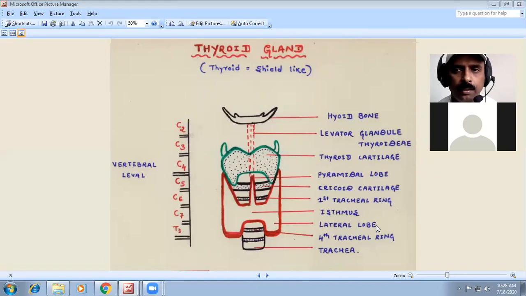Then you have to tell about the blood supply: superior thyroid artery and inferior thyroid artery. Then I have told the nerve supply, the cervical plexus of nerves. Remember the hormones secreted by the thyroid: T3, triiodothyronine, T4, tetraiodothyronine, thyroxine, and TSH, thyroid stimulating hormone. All this will be remembered in this.